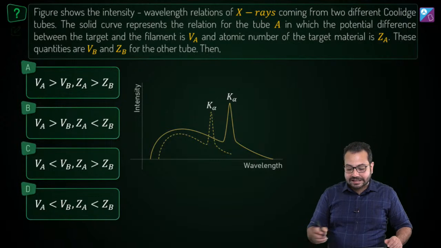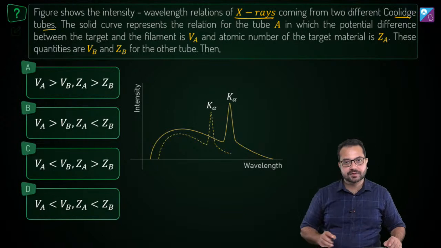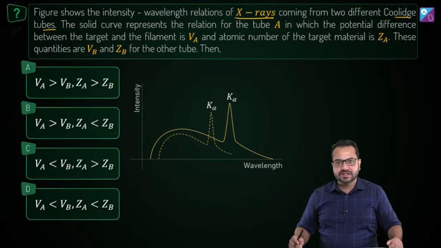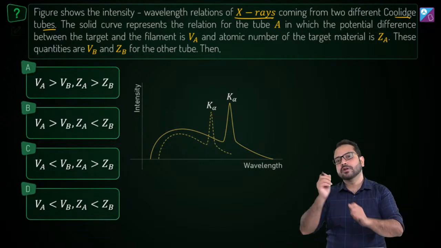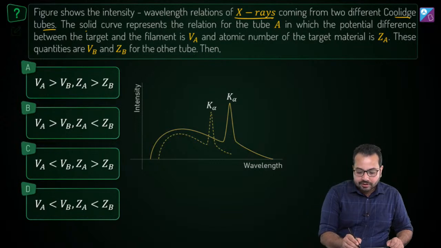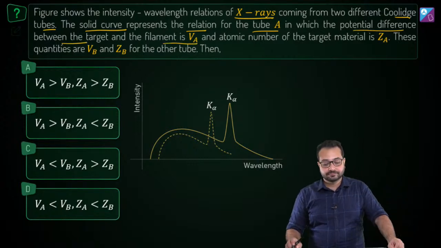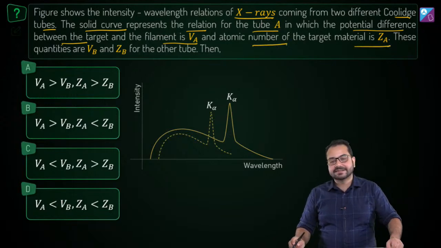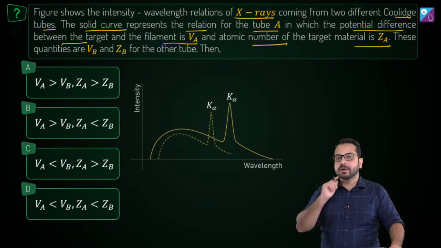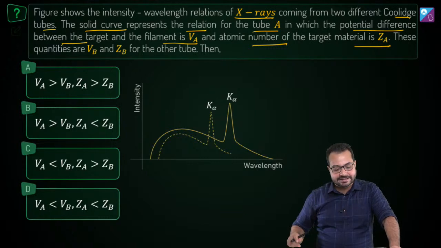Now the figure shows the intensity wavelength relationship of X-rays coming from two different Coolidge tubes. Two different Coolidge tubes, two different experiments, which means two different metals, and the graph is coming from the data of those two. The solid curve represents the relation for tube A, in which the potential difference between the target and the filament is VA, and the atomic number of the target material is ZA. So it has been accelerated by VA in tube A, and the atomic number of the metal is ZA.